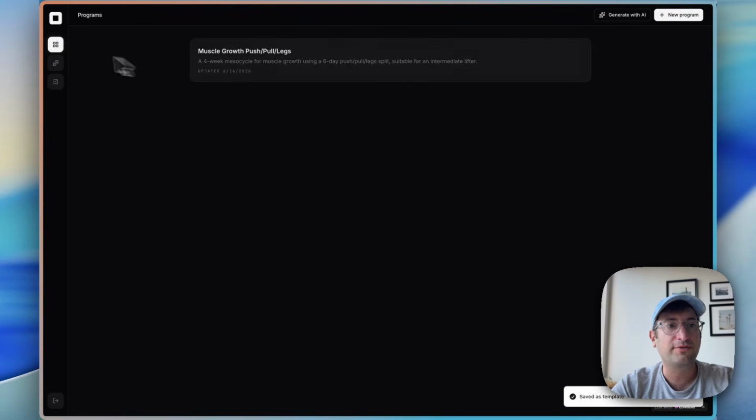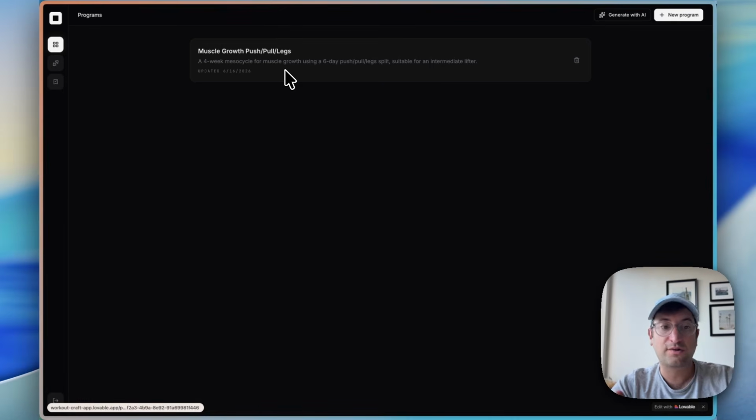And now if we go home, you can see this template is only showing up on my account because this is my personal account now, as opposed to our account we were doing before, which has its own template. So this is what I mean by each user has their own information in the database that's accessible to them because of the user authentication that's set up.